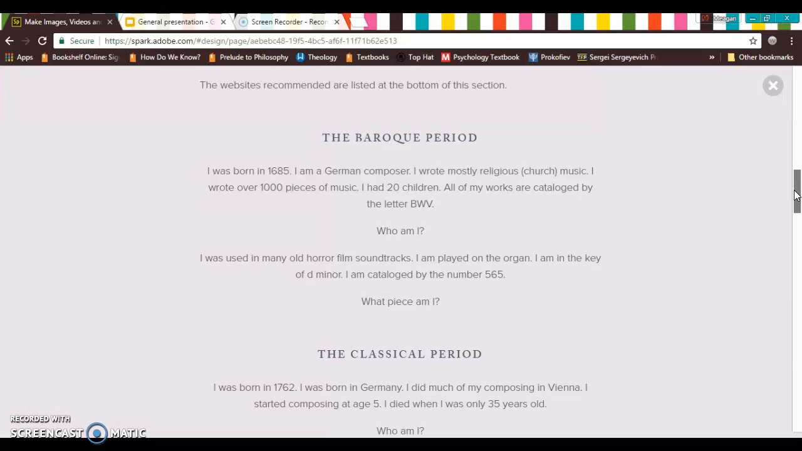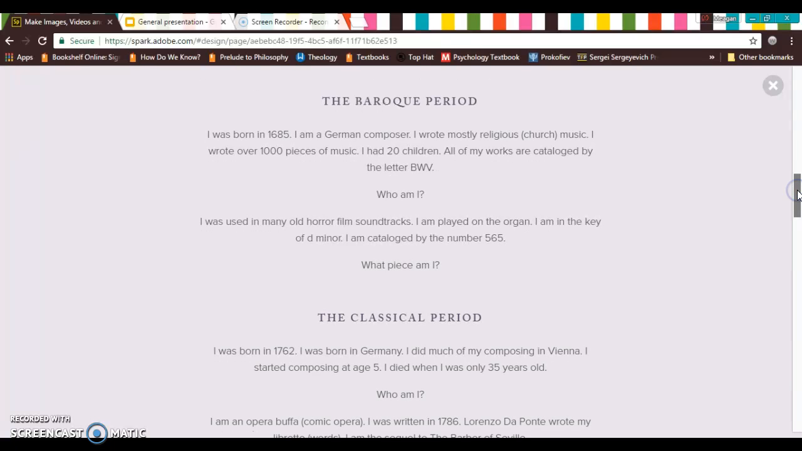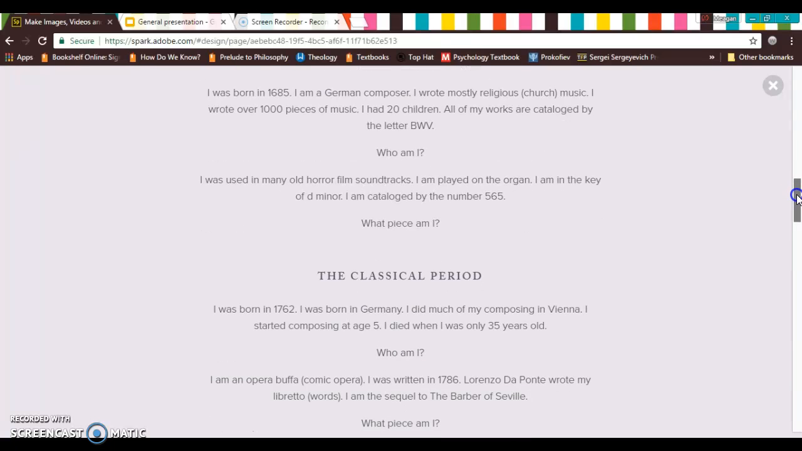So for example, in the Baroque period, we have: I was born in 1685. I'm a German composer. I wrote mostly religious church music. I wrote over 1,000 pieces of music. I had 20 children. All of my works are cataloged by the letters B, W, V. And so while the students investigate, they would discover that they are talking about Bach and that they need to be learning about Bach. This is a good way to make sure that they're not just searching for random facts, they're actually trying to find who the composer is.